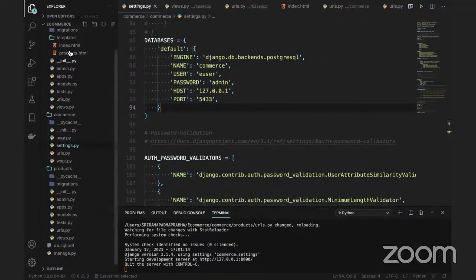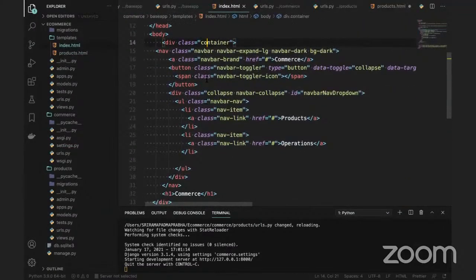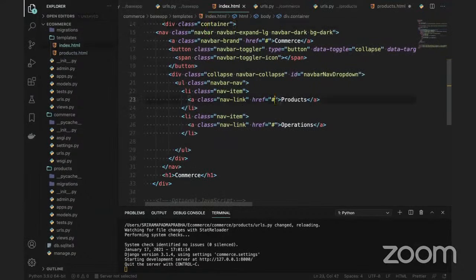Okay, fine guys, going back to our flow in index. When I click the products, that should go to the products page. So what I will do, there is a syntax here, the percentile. Inside this we can give the URL and give the name of the URL here. This is a Django syntax.